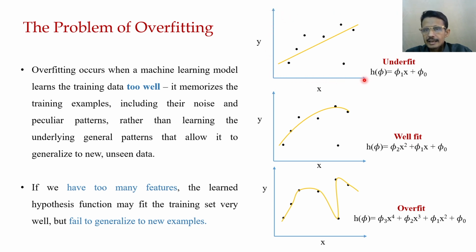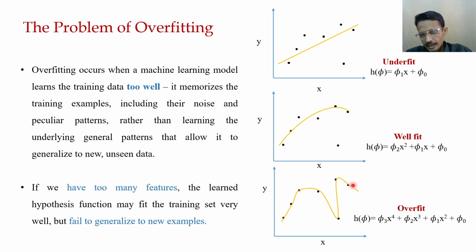Now we start with our known things. This is a linear regression problem where these are the data points, and we can hypothesize different kinds of functions. For example, in this particular example, this is a straight line. It is a simple curve, and it's a very complicated curve.